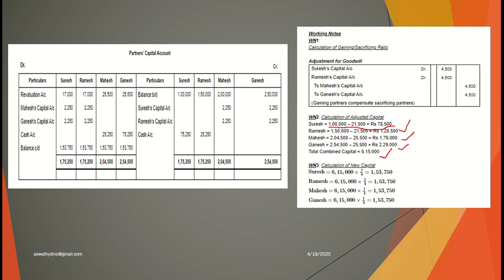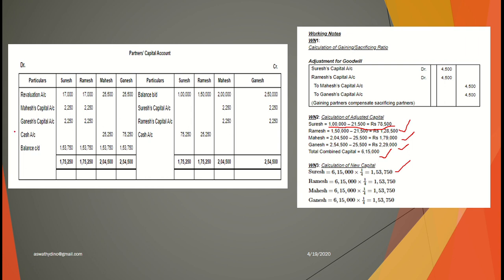What is given in the adjustment? The capital of the partners will be adjusted according to the new profit sharing ratio. The new profit sharing ratio is equal between all the four partners, so 1/4. So 6,15,000 I'm going to distribute in the ratio 1:1:1:1, 1/4 for each partner. So Suresh has to maintain 1,53,750 as Suresh capital. Just like that, all the four partners have to keep their capital as 1,53,750. So this is the closing capital balance.